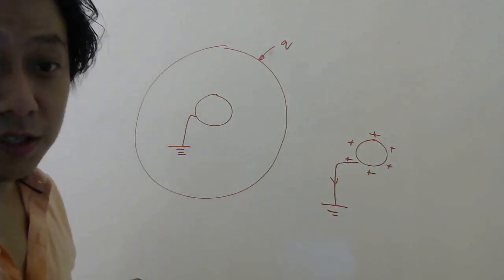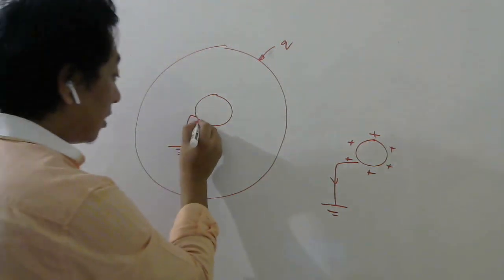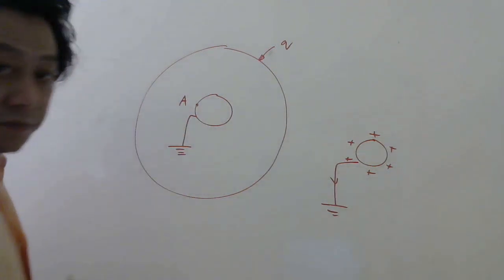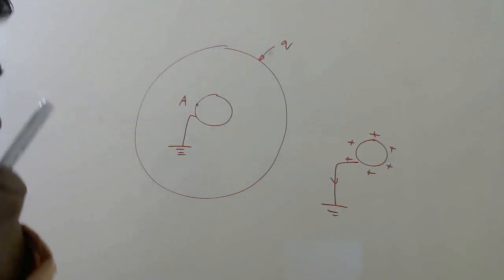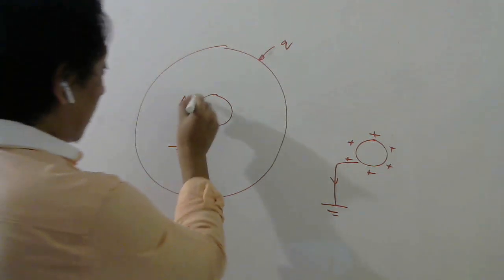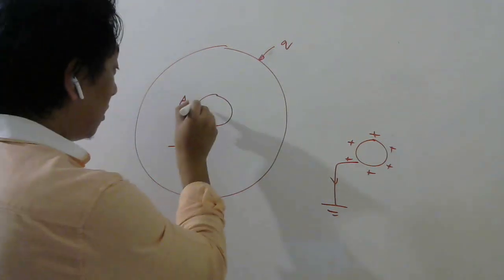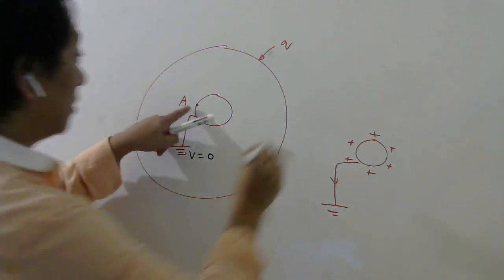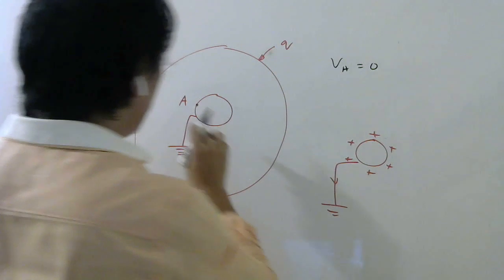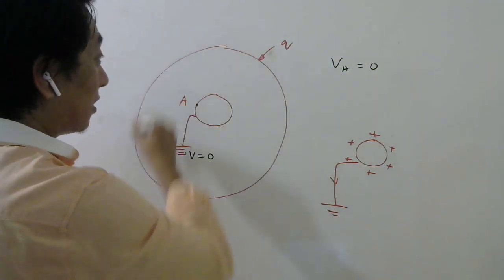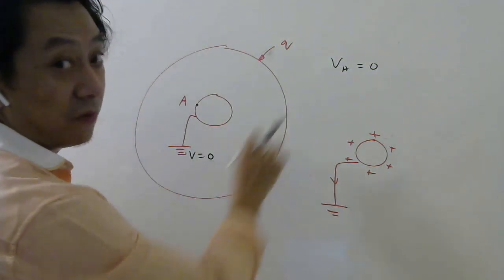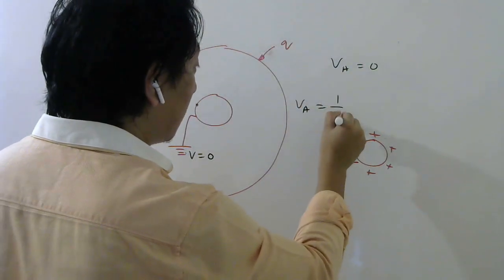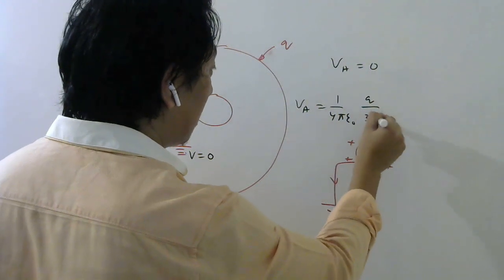It has to go, students. If it doesn't go, then how will the potential of this point be 0? Look carefully. This point, let us say, is A. Since you are connecting this to ground, the potential of this point should be the same as ground. And for ground, how much do we take? 0. So the potential of point A should be 0. Who will produce potential at A? If there is no charge here, this charge only will produce. But this charge will produce 1 by 4 pi epsilon naught Q by 3R.